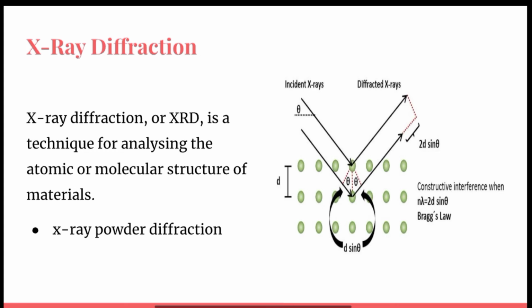X-ray diffraction or XRD is a technique for analyzing the atomic or molecular structure of materials. It is non-destructive and works most effectively with materials that are wholly or partially crystallized. The technique is often known as X-ray powder diffraction because the material being analyzed typically is finely ground down to a uniform state. Diffraction is when light bends slightly as it passes around the edge of an object or encounters an aperture. The degree to which it occurs depends on the relative size of the wavelength compared to the dimension of the object or aperture it encounters.